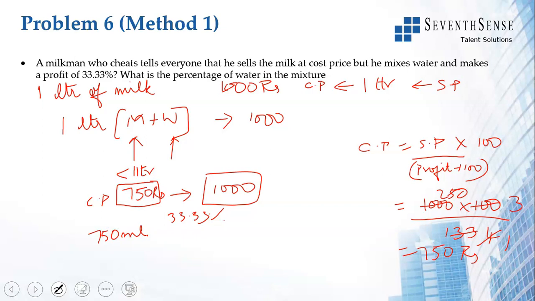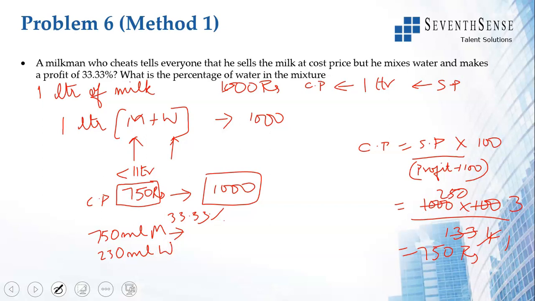He's saying that he's not making any profit, but he's actually making a profit. So for the purchaser, it looks as if 1 liter of milk is being sold at the cost price only, with no profit, no loss. But since he's mixing water, the actual cost for him is only 750 rupees. So 750 ml, if he sells, he's going to make a profit of 33.33%. What does 33.33% profit mean? 750 ml of milk. So what is the rest? 250 ml of water.